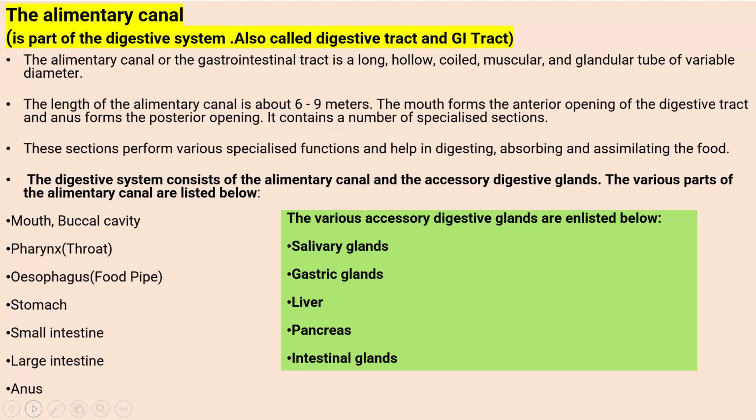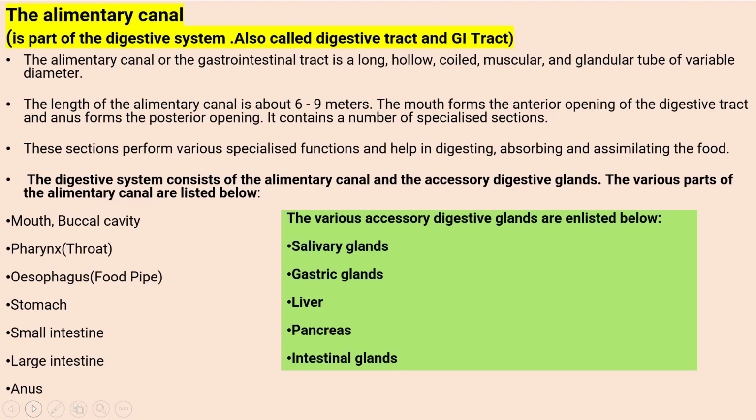Now, the alimentary canal, which is a part of the digestive system and also called digestive tract or GI tract, has a length of about 5 to 9 meters, depending upon the height of the person. It contains a number of specialized sections, and it helps in digestion, absorption, and assimilation of food. What are the steps involved? First we take the food into the mouth, that is ingestion, then digestion, then absorption, assimilation, then excretion or egestion. These are the 5 steps involved in digestion. In this digestion process there are a few accessory glands.